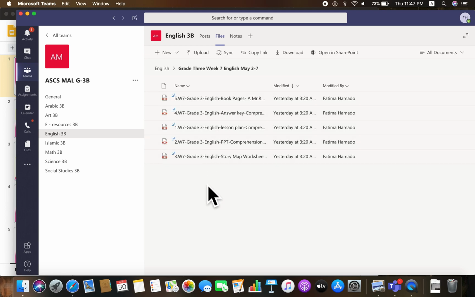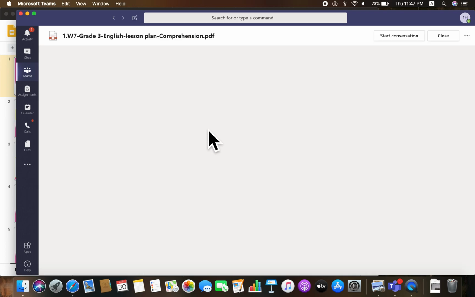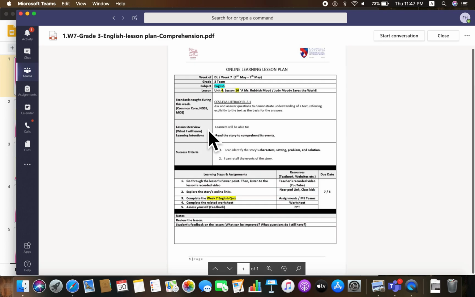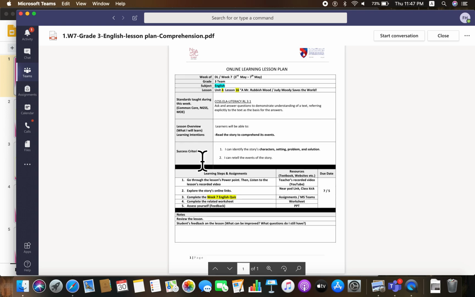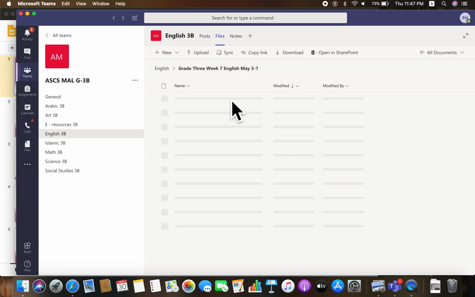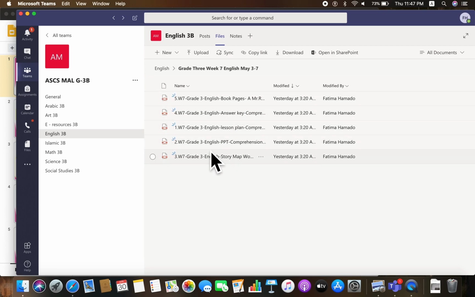Parents, when you open up the files, please make sure to check the attached online learning lesson plan. In it, you will find the lesson overview, the success criteria, as well as the learning steps and assignments and our resources. When you open up the English files as well, you will find any attached worksheets and PowerPoints, as well as answer keys for self-assessment.